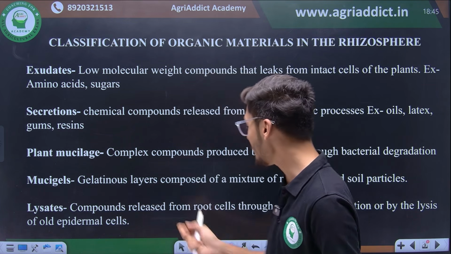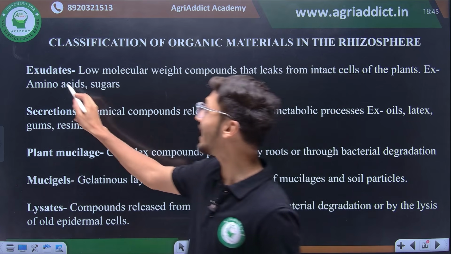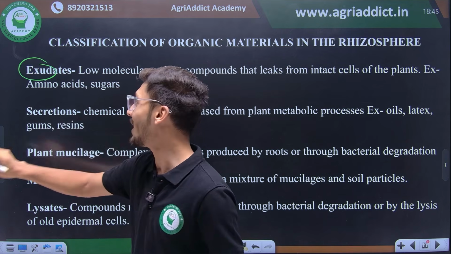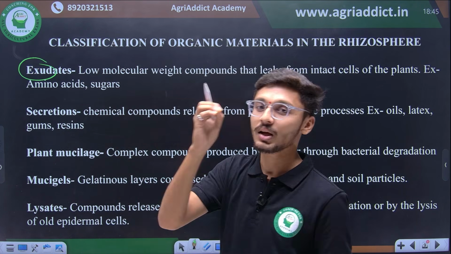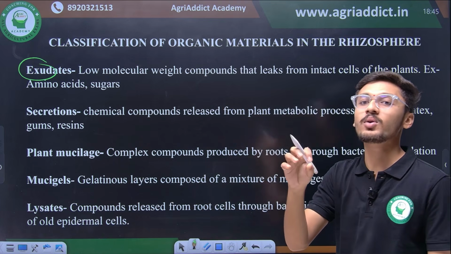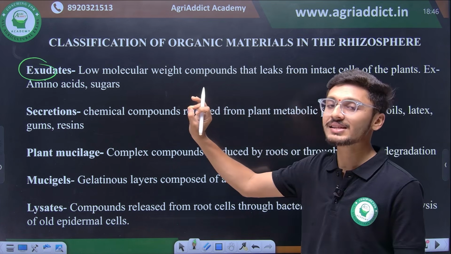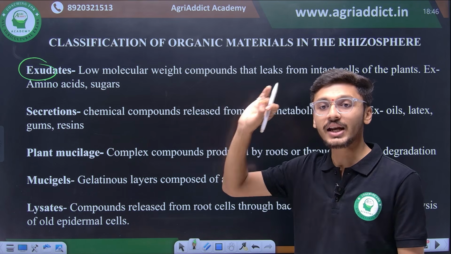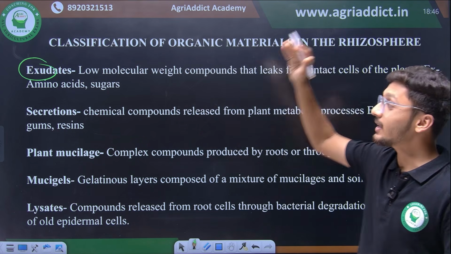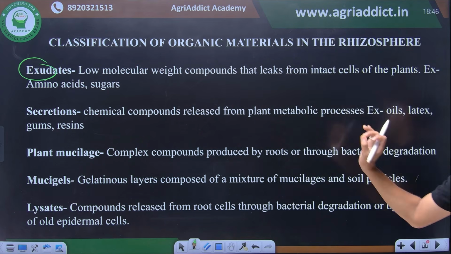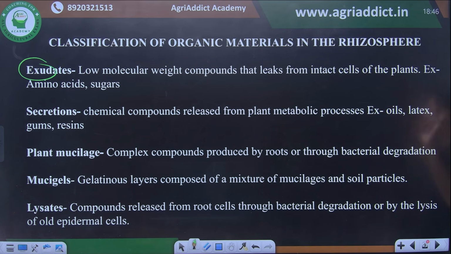Exudates मतलब क्या है? Simply अगर words पे जाओगे, exudates मतलब छूटा हुआ, मतलब exclude किया हुआ. So whatever low molecular compounds are leaking from the intact plant cells are known as exudates. So main examples of exudates are amino acids and sugars. Do not forget this important slide. ये slide बहुत ज्यादा important है.